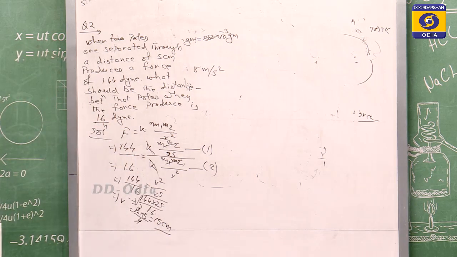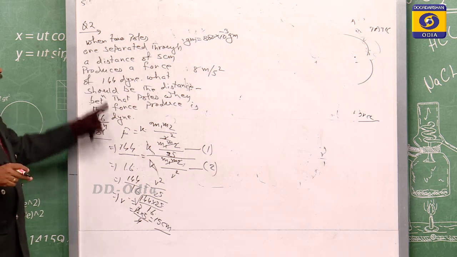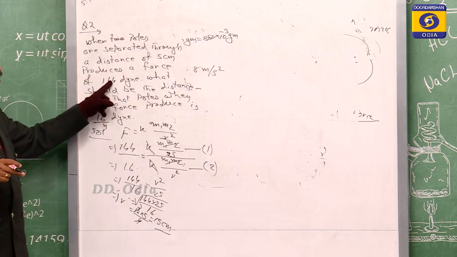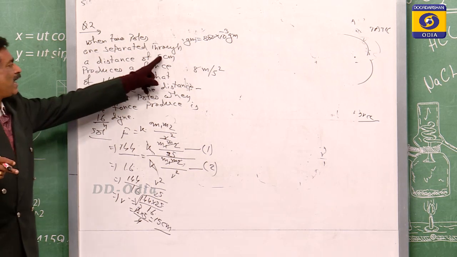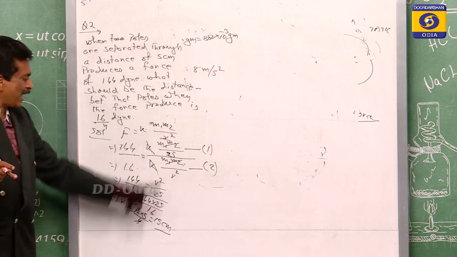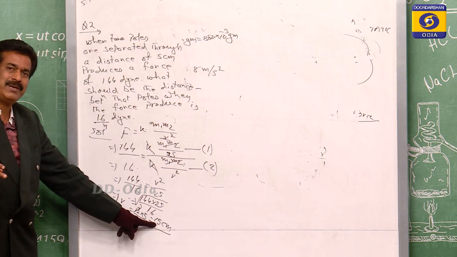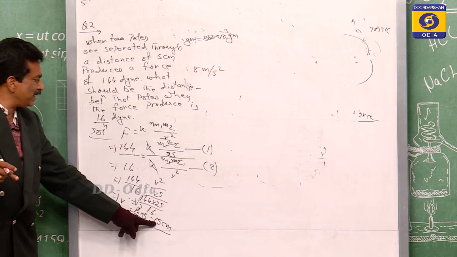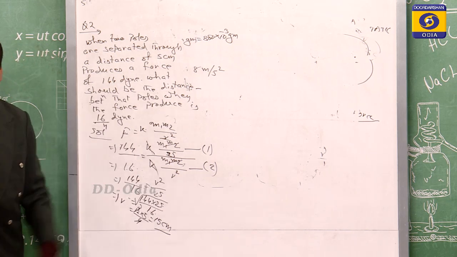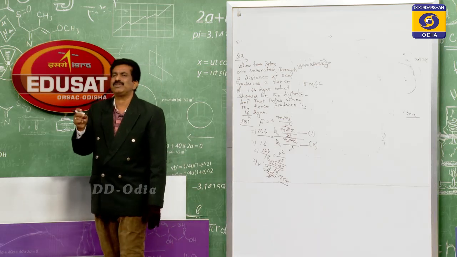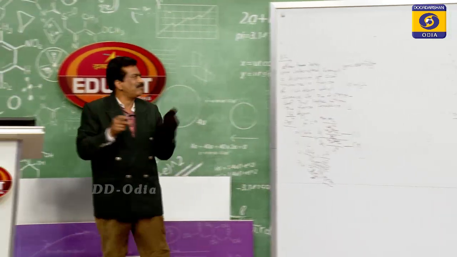As I analyzed earlier, when the value of the force is reduced, the distance must increase. You see, the earlier distance was 5, now the distance becomes 15. So, when the distance increases, the force 144 reduces to 16. If likewise questions come, you can solve them.